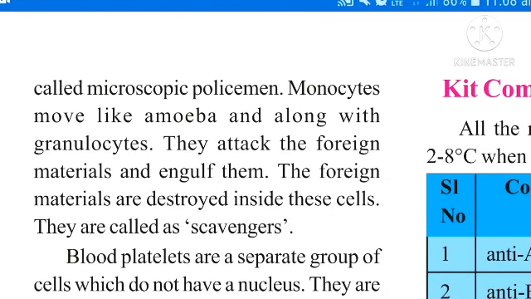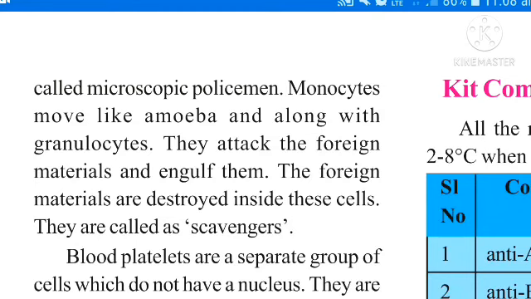Monocytes move like amoeba along with granulocytes. They attack the foreign materials or destroy them inside these cells. These are called scavengers. See, the third type of blood cells are called blood platelets.